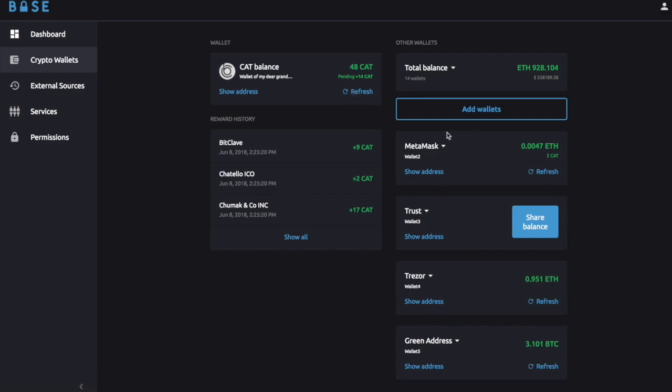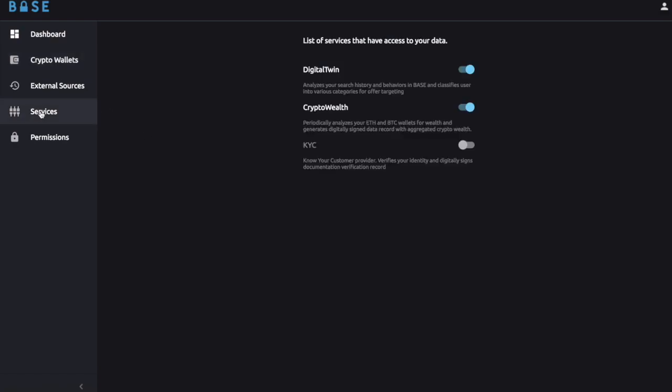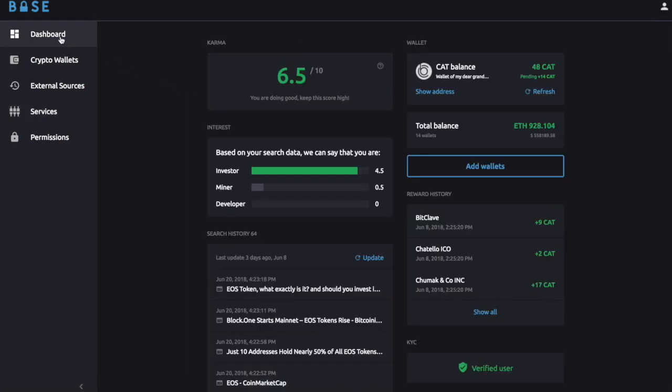These wallets can be used to compute your crypto wealth. We will initially support Ethereum ERC20 tokens and Bitcoin for wealth calculation. Similar to Digital Twin, we have Crypto Wealth. This is a service that will analyze the raw data and will generate data that is useful for targeting. In case of Crypto Wealth, the raw data is your wallet addresses.